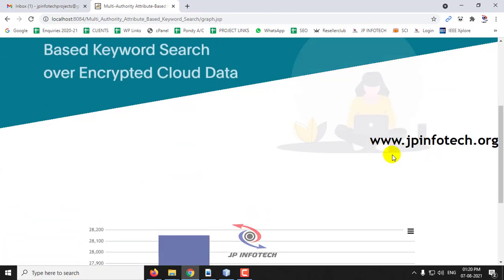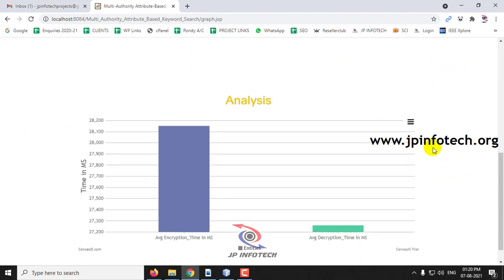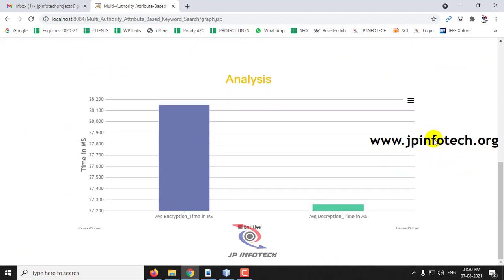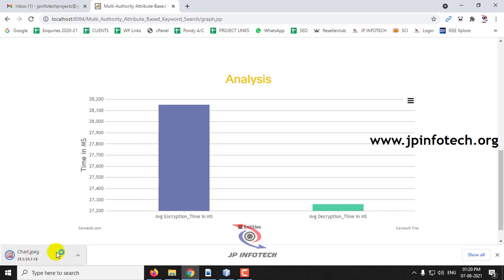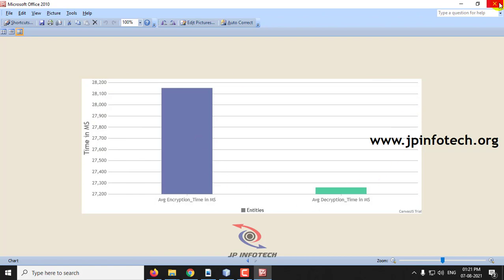And this is the graph part where you can see the graph analysis. This graph is a dynamic graph which varies according to the files that you're uploading and downloading, and here you can see the analysis with the time in milliseconds, the average encryption time and the average decryption time. Also note that this varies according to the files that you're uploading and downloading. And if you want to explore these results, you can save it as JPEG also. And this is the exported result of it.